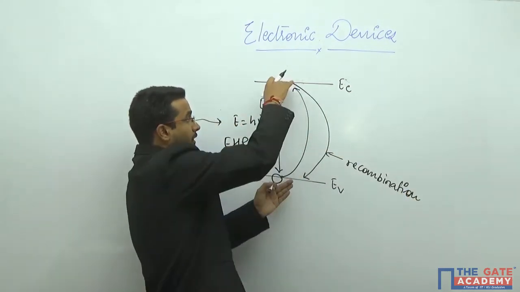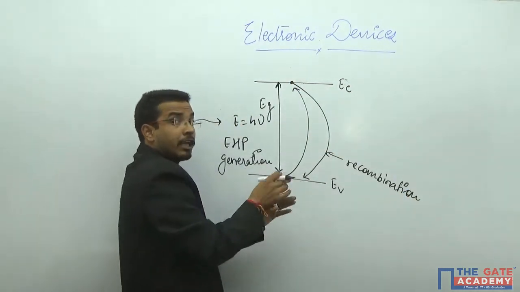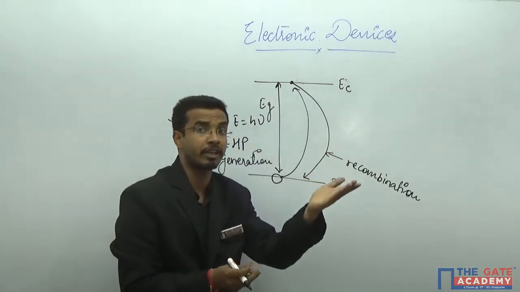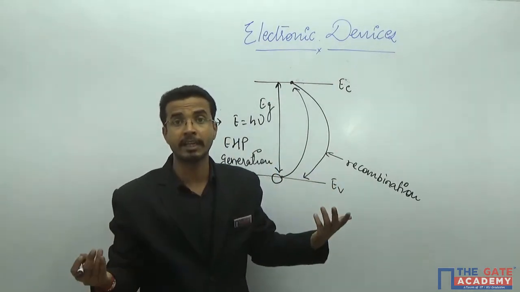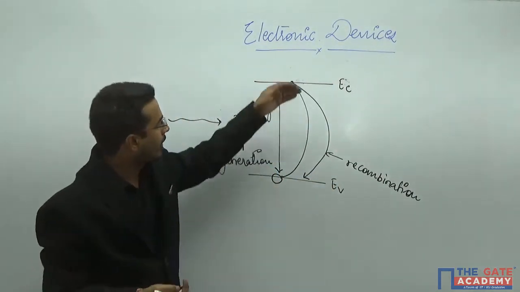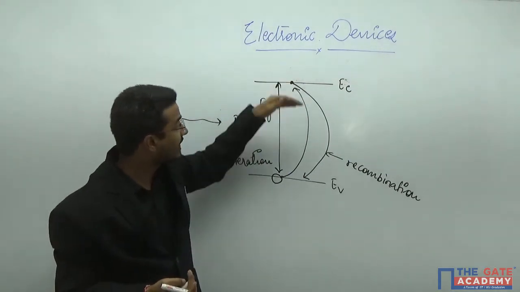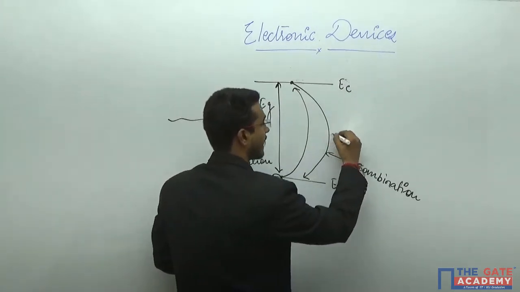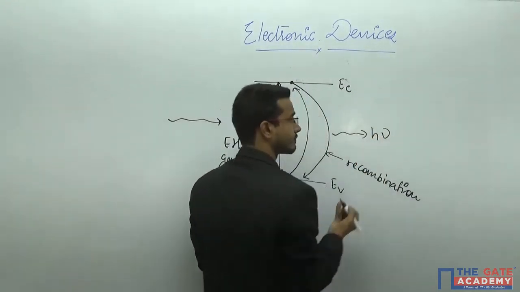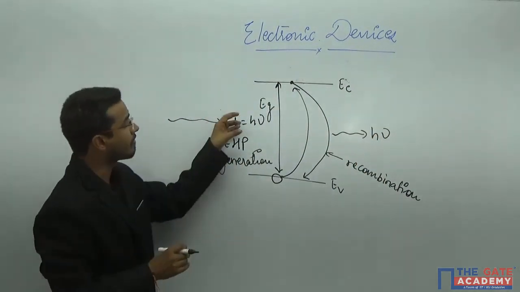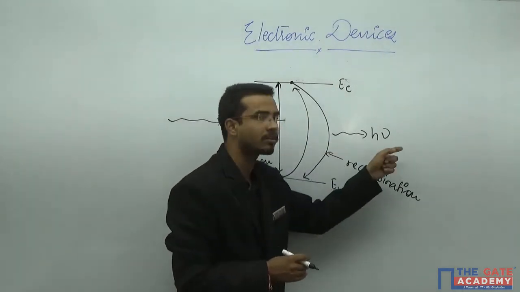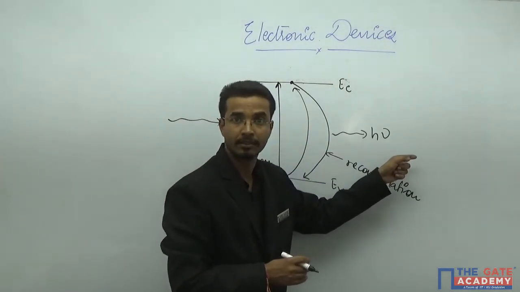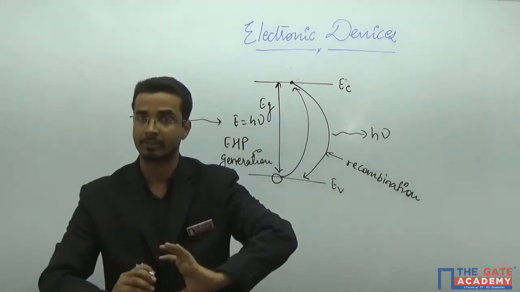And if it is coming from here to here, definitely energy conservation will come into the picture. Energy can never be created nor destroyed. So if it is losing energy from here to here, it will release energy, and that is h nu. Whatever energy was pumped in must get extracted here. Then only will energy conservation hold.